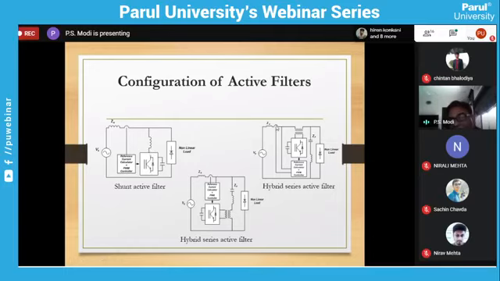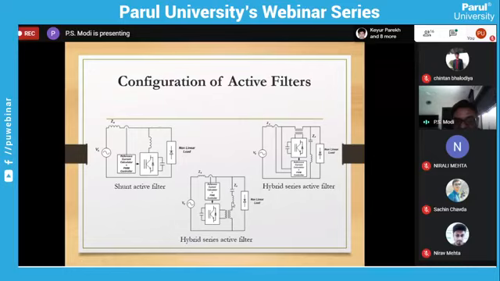From here again we have to sense the reference supply current, then calculate the harmonic component. According to the harmonic component, the inverter is switched. The inverter generates the output, which is injected in the form of a voltage in this manner, and finally it makes the current sinusoidal over here. Either we can inject in this manner, or we can also inject in series with the passive filter. Both are the same. By this way also it can be considered a hybrid active filter.